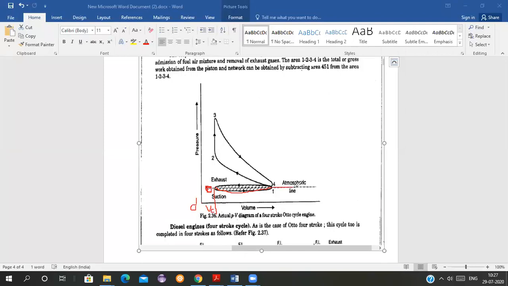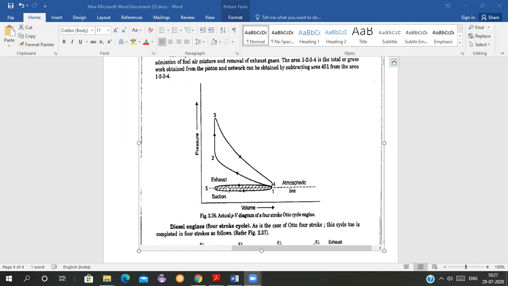See, this is the atmospheric pressure line, but the suction stroke is taking place below the atmospheric pressure line. See here, the process is going below the atmospheric line in this curve. So all of you know why the pressure is below atmospheric pressure inside the combustion chamber. Can anybody tell me, students, why the pressure is below the atmospheric pressure line? Because of the partial vacuum which is created inside the combustion chamber, the pressure is below atmospheric pressure. So that is why in the actual cycle the suction is below the atmospheric pressure.